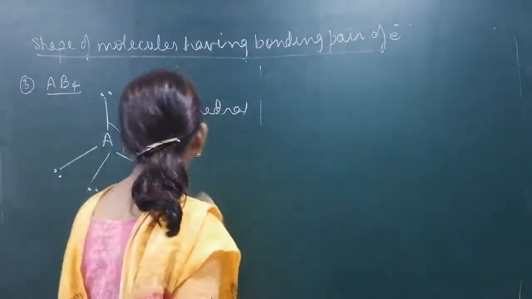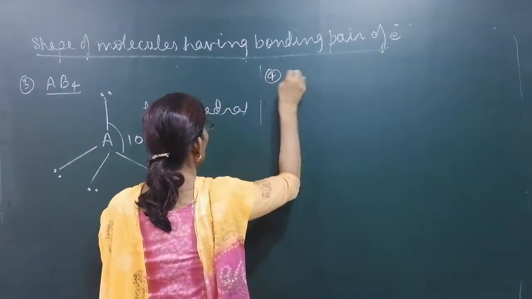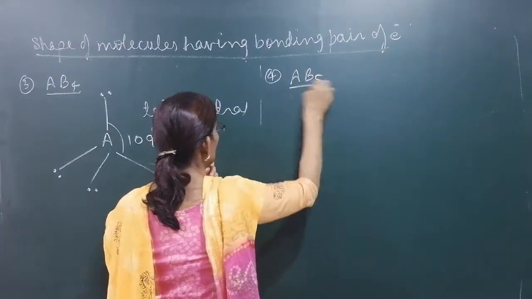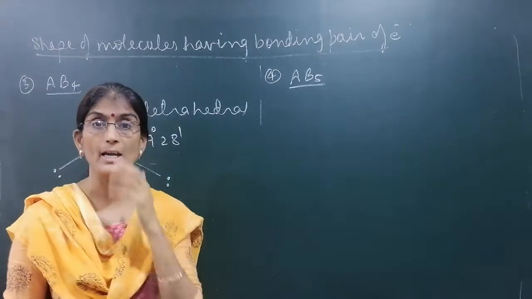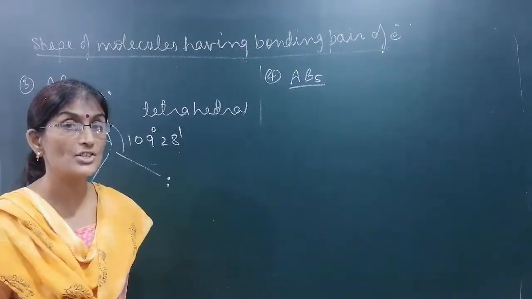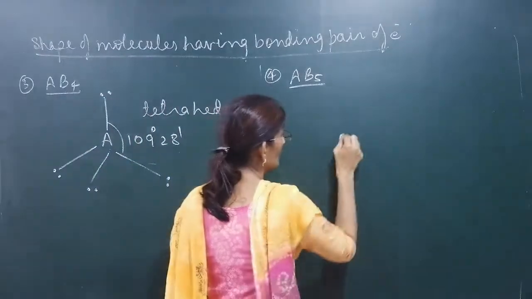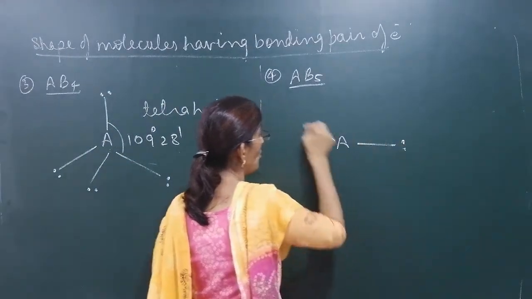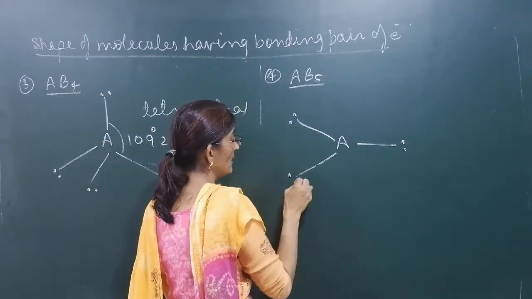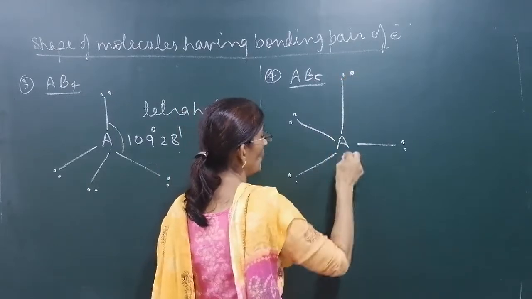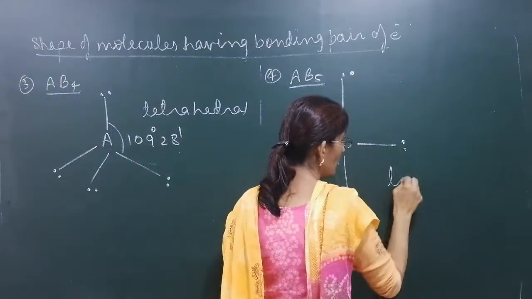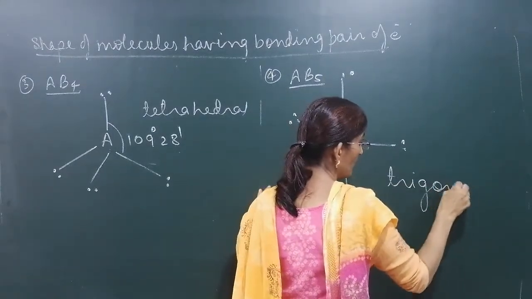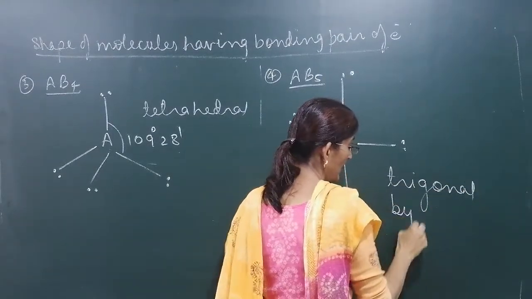Now, fourth type, AB5. If there are five electron pairs, all bonding, around the central atom A, then they will arrange such that the repulsion is minimum. Three electron pairs will be arranged at the corners of a triangle in a plane, one above the plane, one below. The shape is trigonal bipyramidal.